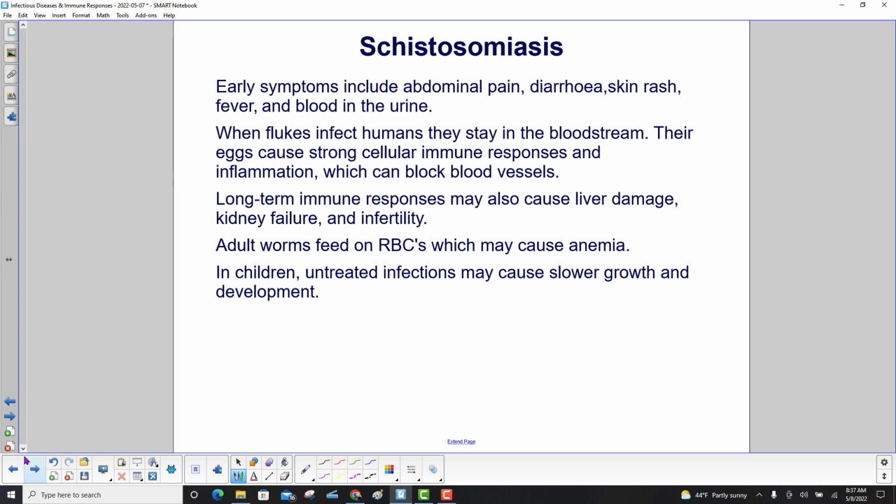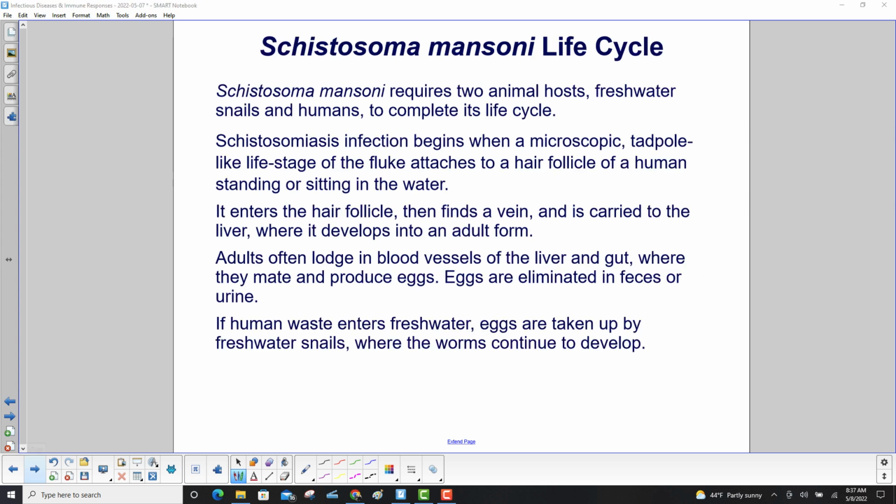Their eggs cause strong cellular immune responses and inflammation, which can block blood vessels. Long-term immune responses may also cause liver damage, kidney failure, and infertility. Adult worms feed on red blood cells, which may cause anemia. In children, untreated infections may cause slower growth and development.